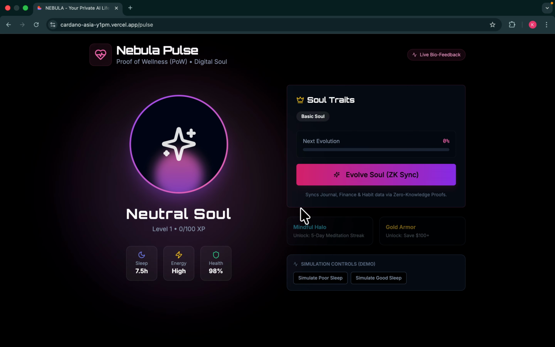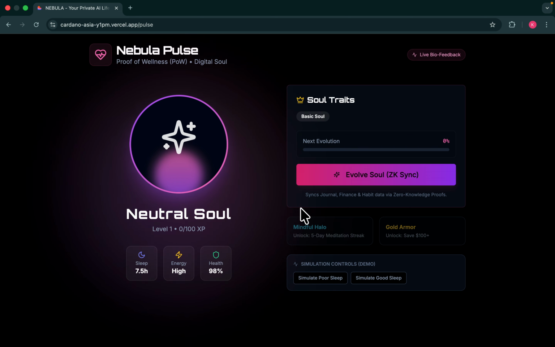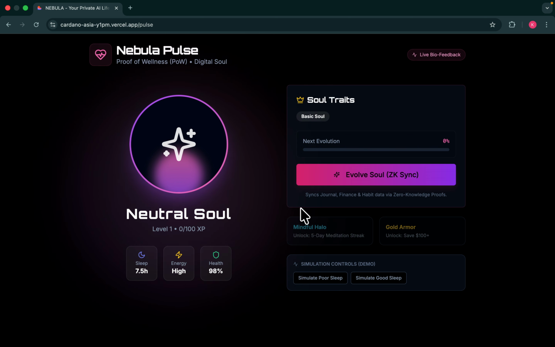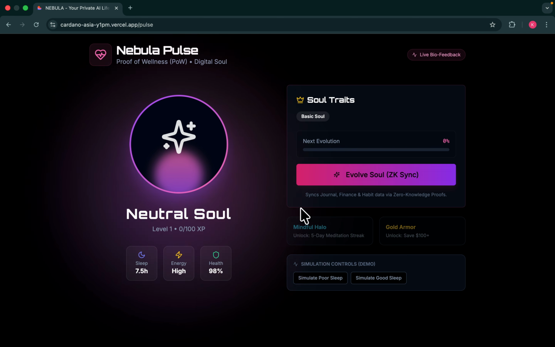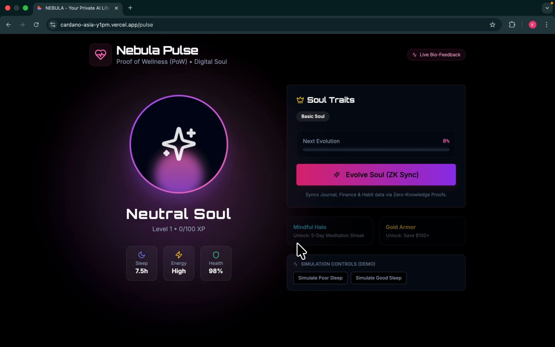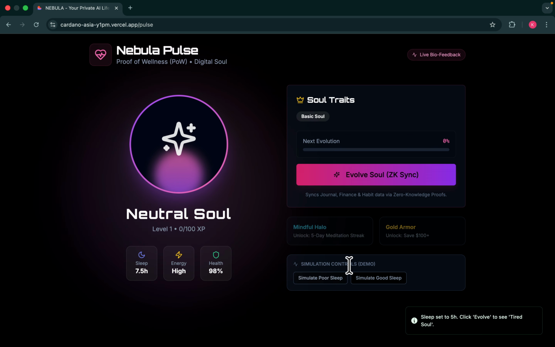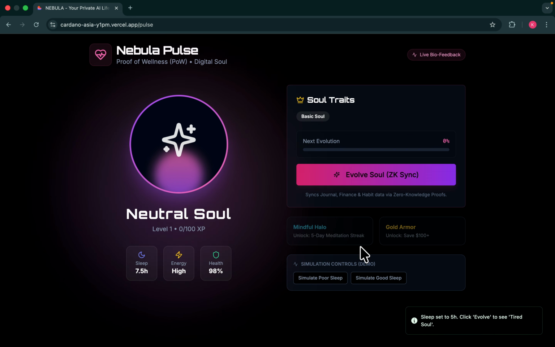Nowadays people want a gamified app to track their mood, like how their mood is day by day. So this soul app is just simulating the soul of a human. For example, we have stored the data sleep as 7.5 hours and energy is high. If a user says simulate poor sleep, we need to click on evolve.